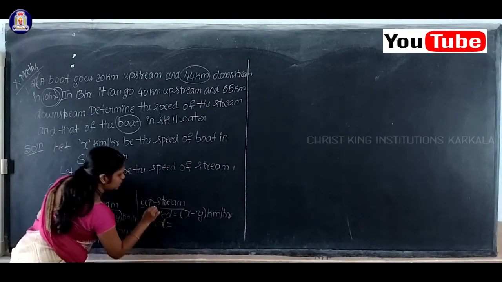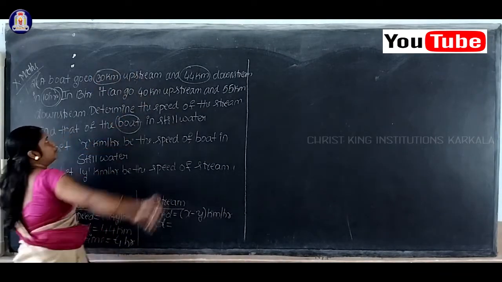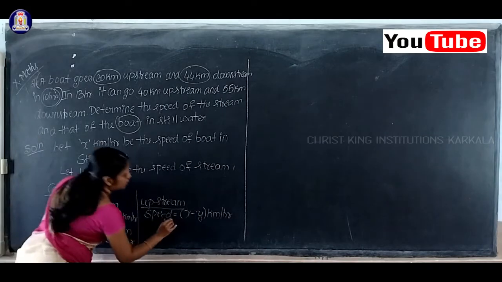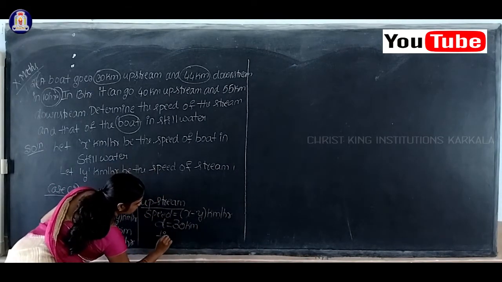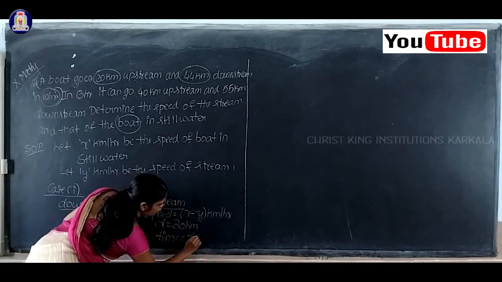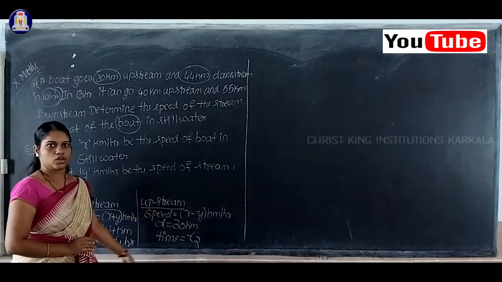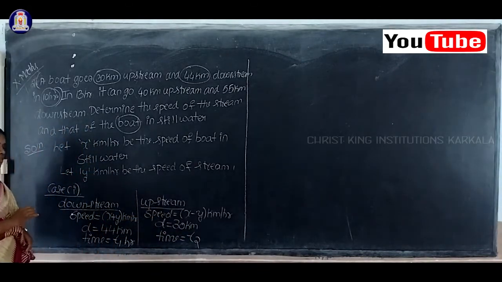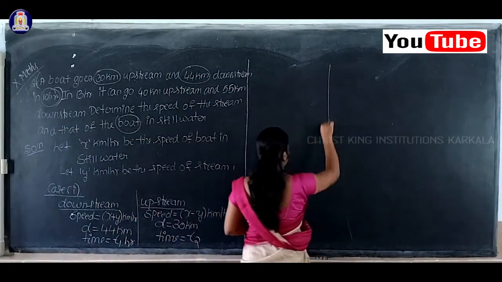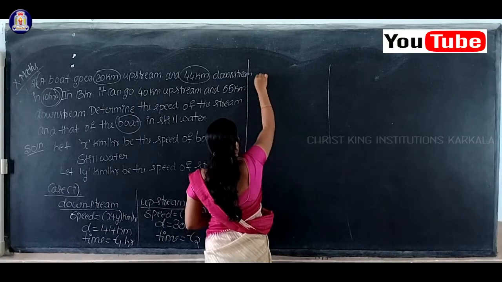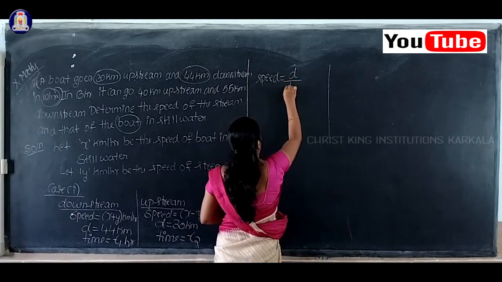For upstream the distance value will be equal to 30 kilometer, and for upstream I'll consider time is equal to T2. Now again under the downstream column I'll write down: we know that speed is equal to distance by time.